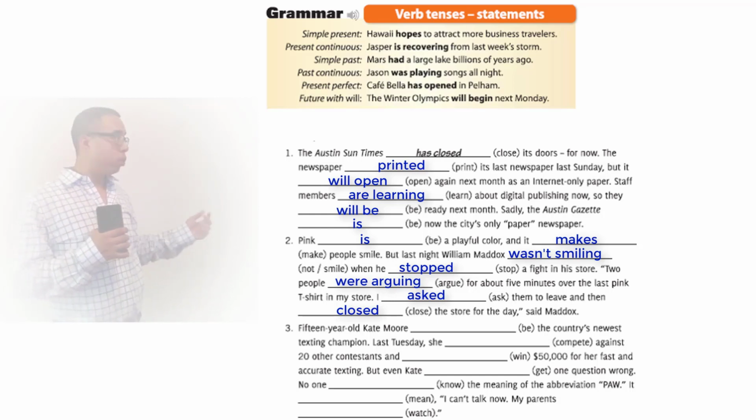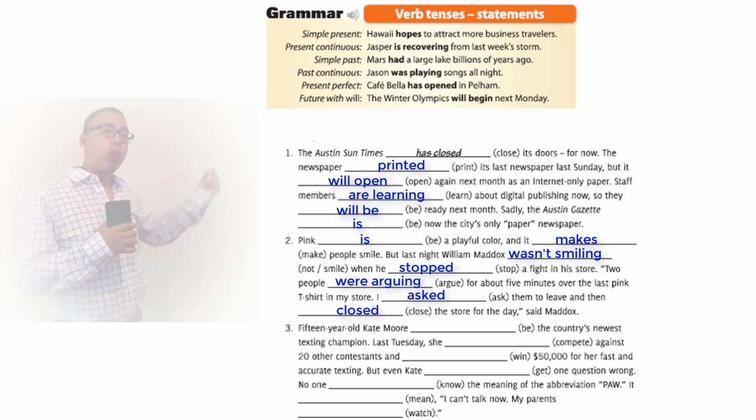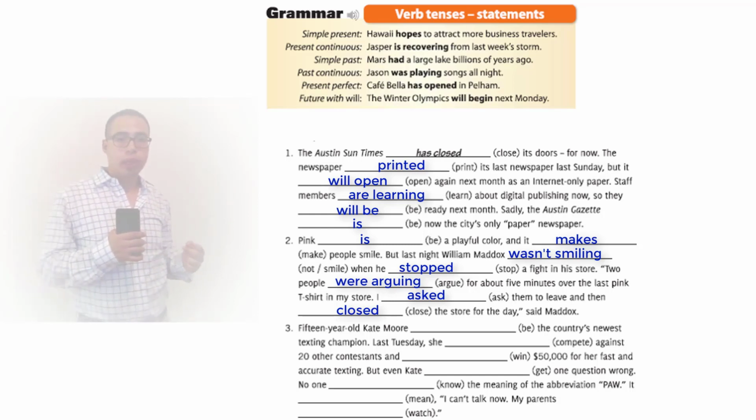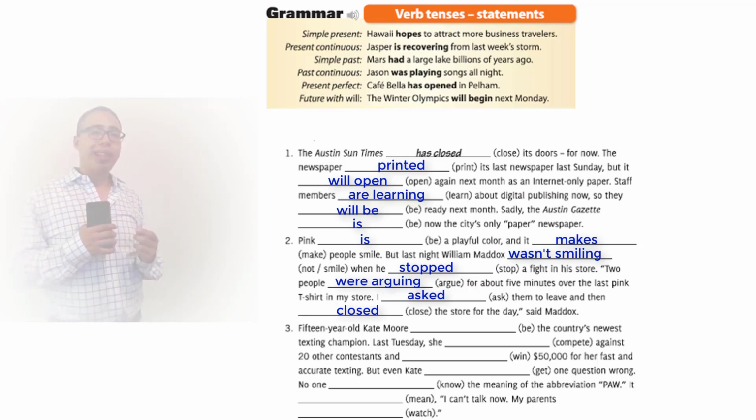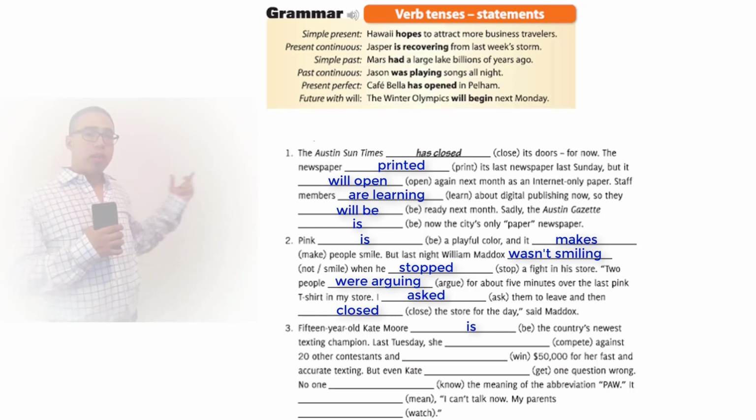We do the same to the verb close. We add ed, but since it already has an e at the end, we only add the d. Closed. Okay. Number 3. 15-year-old Kate Moore is the country's newest texting champion. Right? Katie Moore is one person. Therefore, it's singular, and we use the singular form of be, which is.